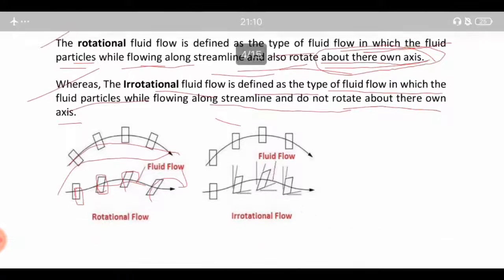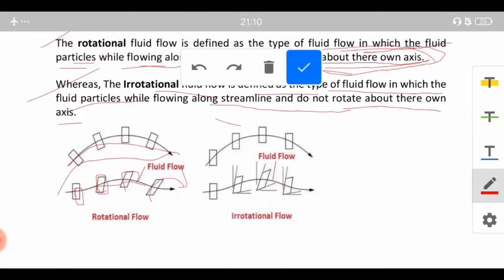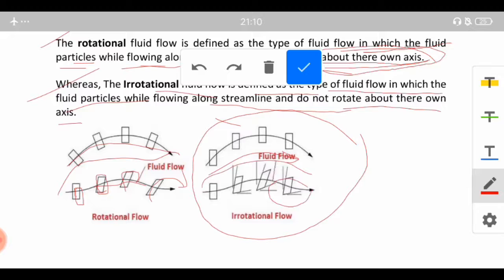So you can see in irrotational flow, the fluid particles are having a continuous flow, and though they have a little bit of rotation, it is not about their own axis. They are being rotated as per the turbulence of the flow or maybe for any other reason, but they are not rotating about their own axis. So this is known as the irrotational flow.